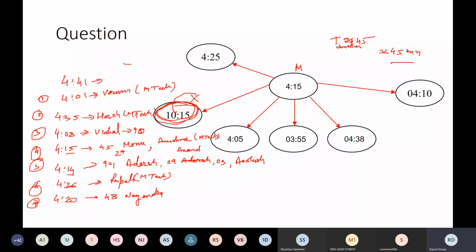You have to add the time from all the other clocks and calculate the average. Just add 425, 415, 410, 438, 355 and 405 together and divide by 6, right?